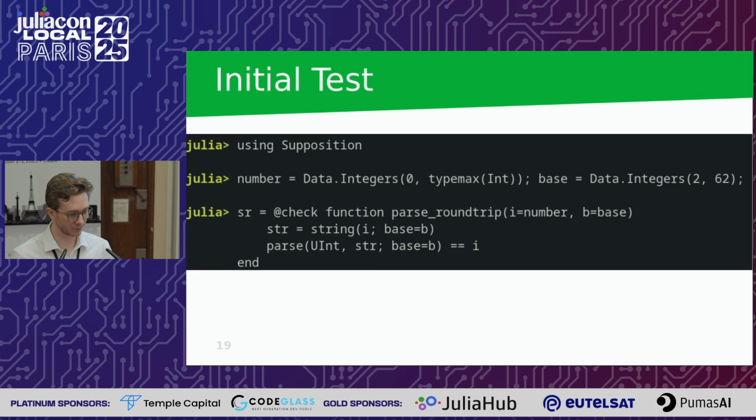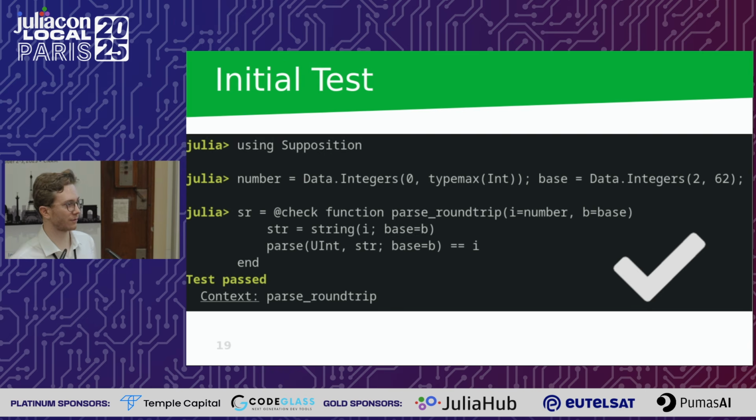So if we want to do the round trip testing that I've mentioned, because these are inverses of each other, we can just say, okay, let's stringify the number in its base, and then parse it back and say, is this equal to what we originally generated? And yes, this works. Wonderful. But this was only one direction, because we can also do the other thing, of course. We can say we want to generate a string, and then we want to parse it first, stringify the result, and compare it to the original string.